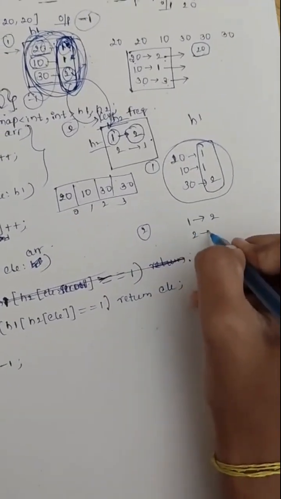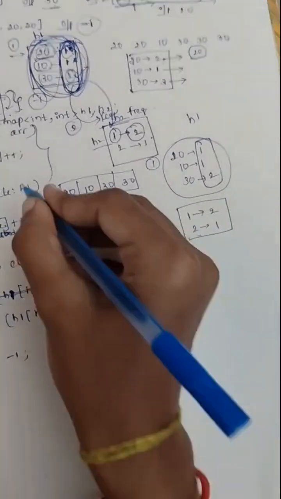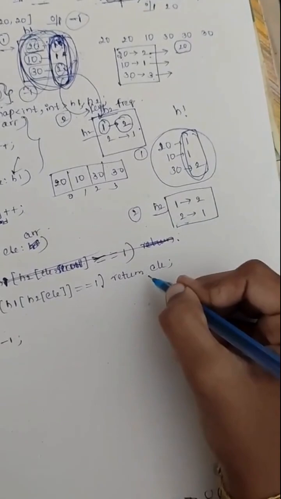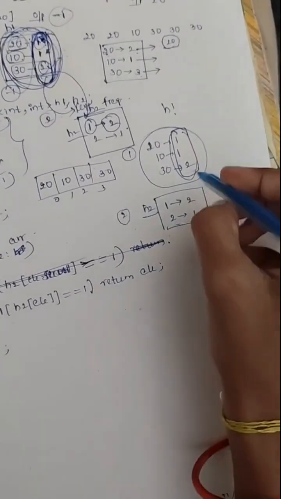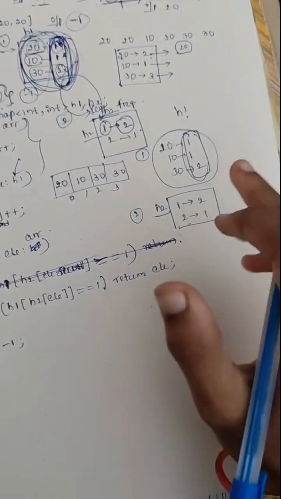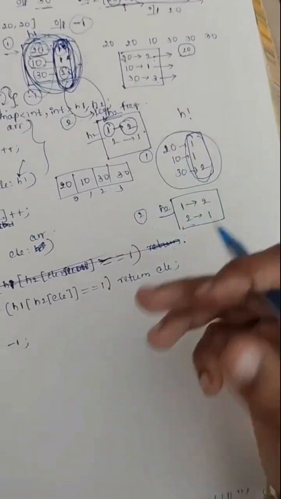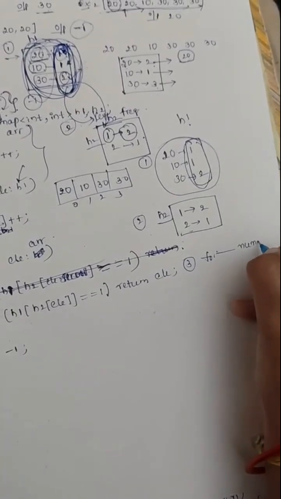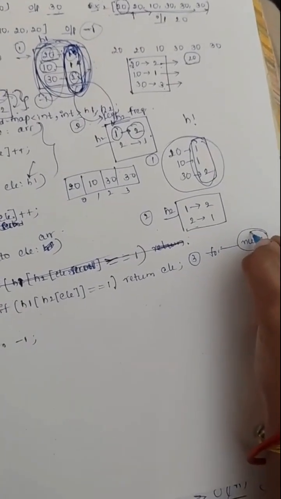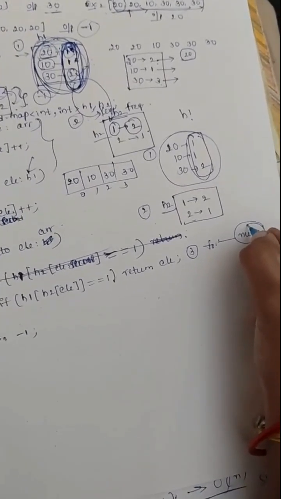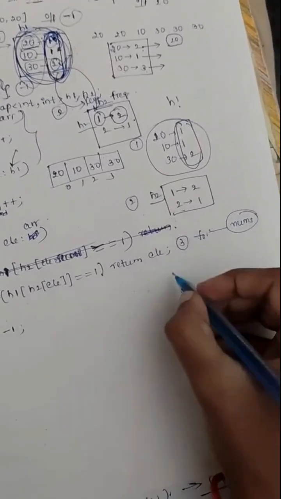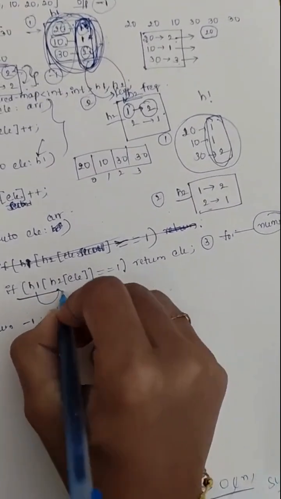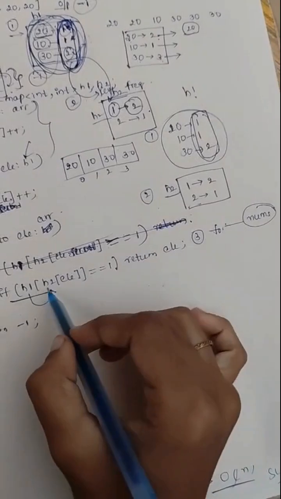1 is repeating 2 times and 2 is repeating 1 time. We are traveling through this hash map and finding the frequency and keeping it in another hash map. We need to consider how many times that element repeats. As we need to find the first one, we are traveling through that array, for example nums, and checking the frequency of it, how many times it repeats, using H2 of element. It means here H2 of element